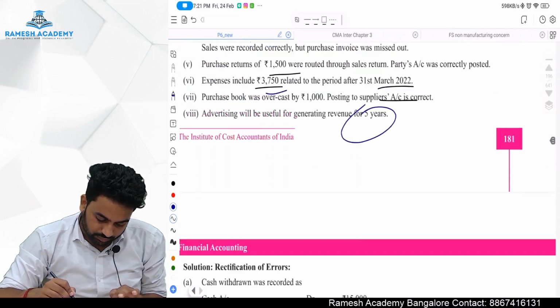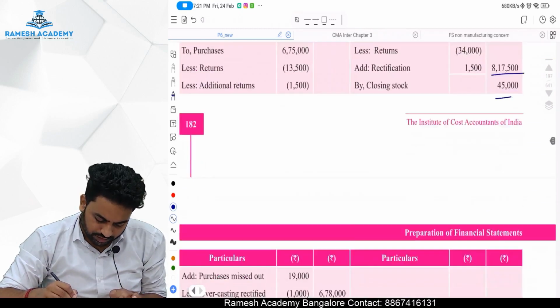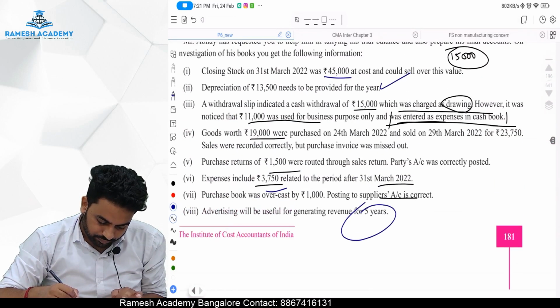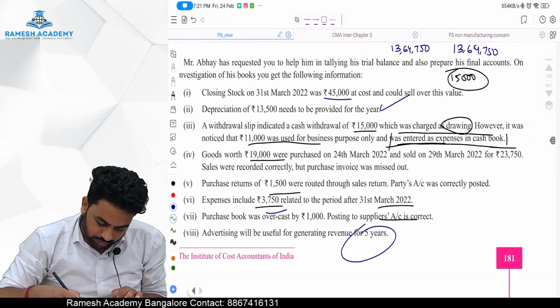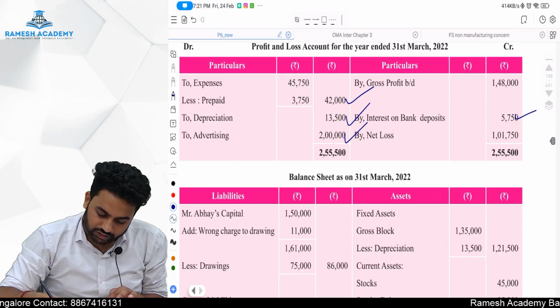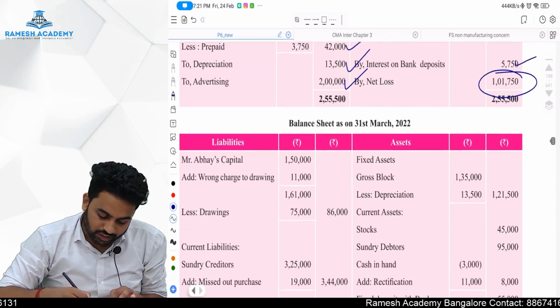Next what is there, sir? Depreciation 13,500 we have to do here. Next what is there? This adjustment given, this adjustment given, and so on. That's it. We will compute profit or loss. There is a net loss. Okay, there is a net loss of 1,01,750.